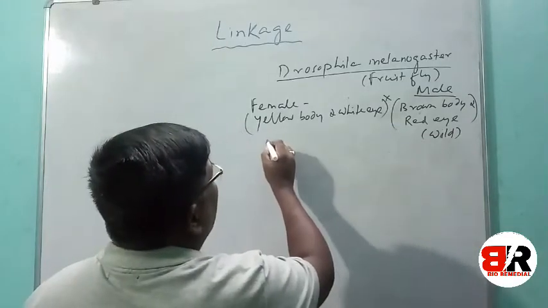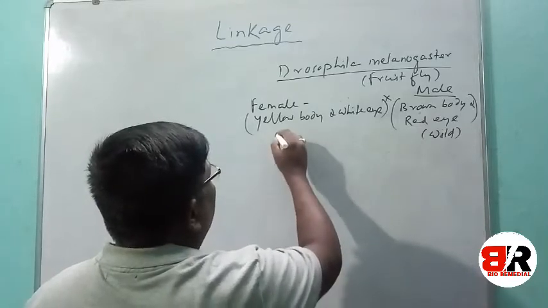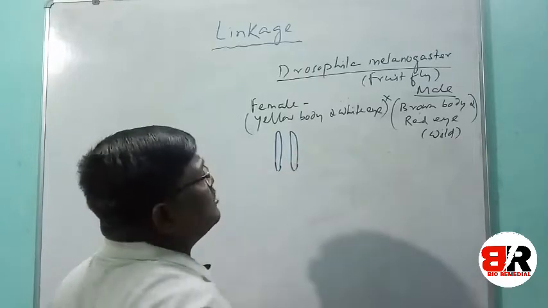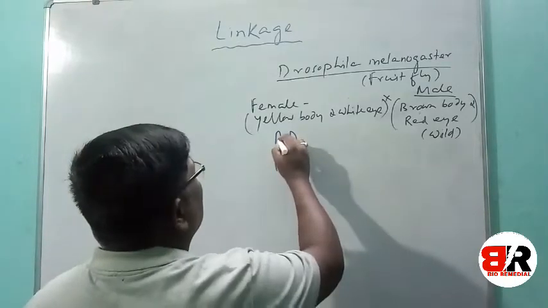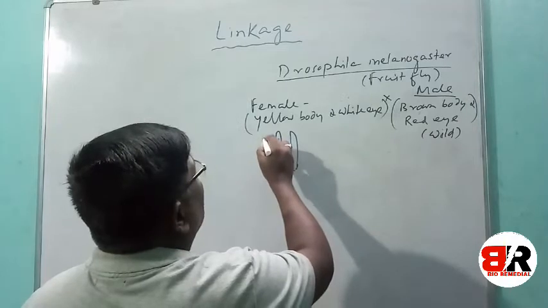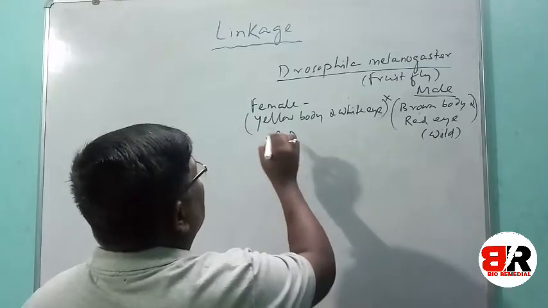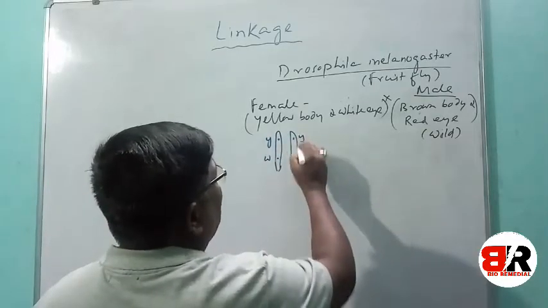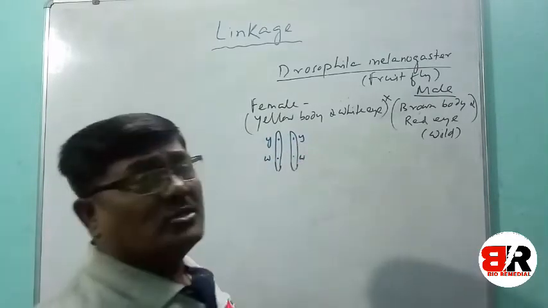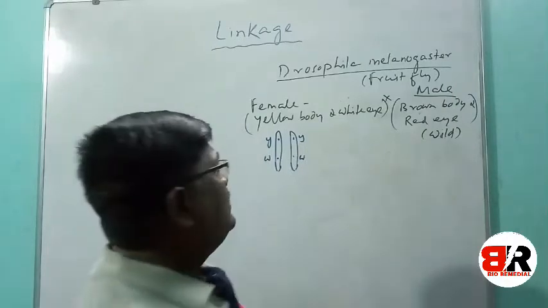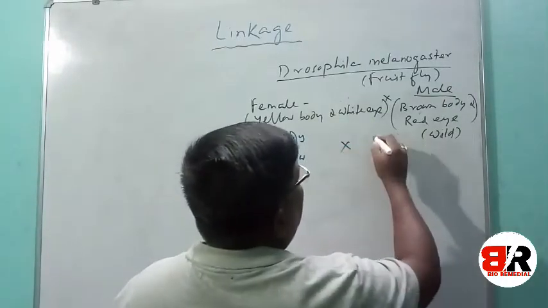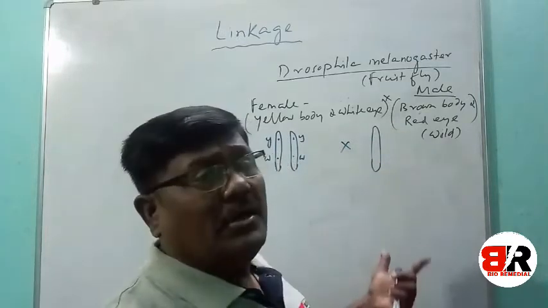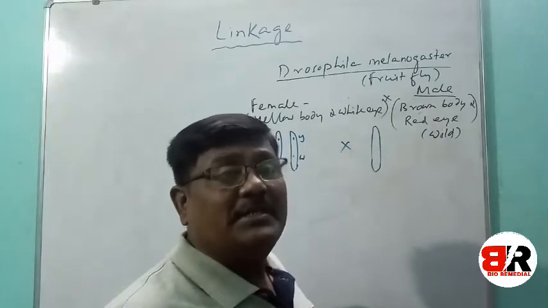In the female, suppose we draw a homologous pair of chromosomes. Here we can draw yellow body, y, then w. yw and yw is the homozygous condition of yellow body and white eye. It is crossed with the male. In the male, brown body and red eye, the genes for this character are present only on the X chromosome.